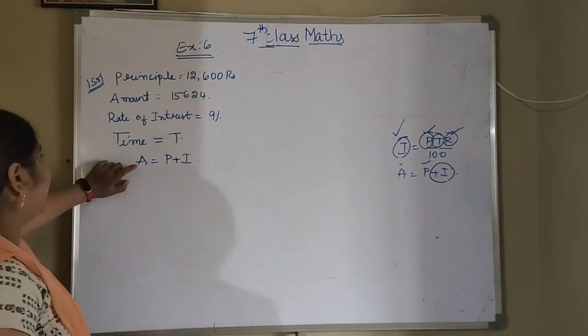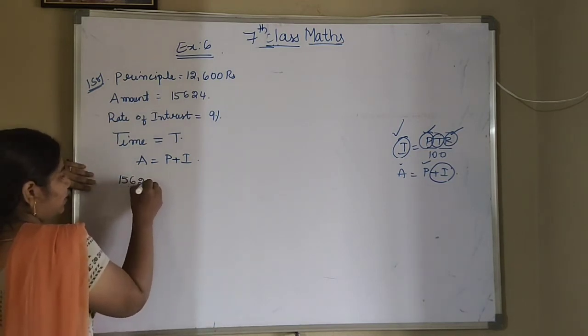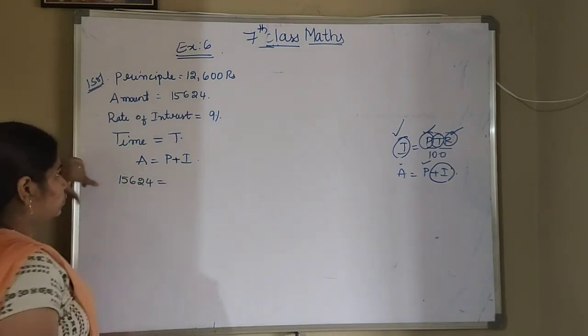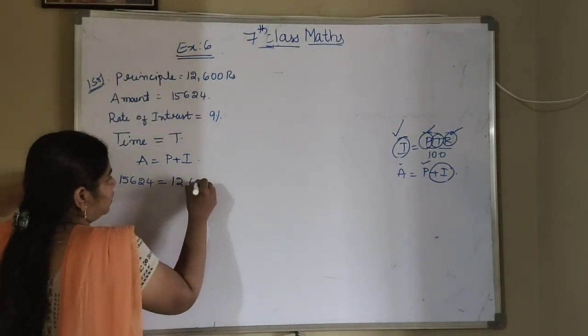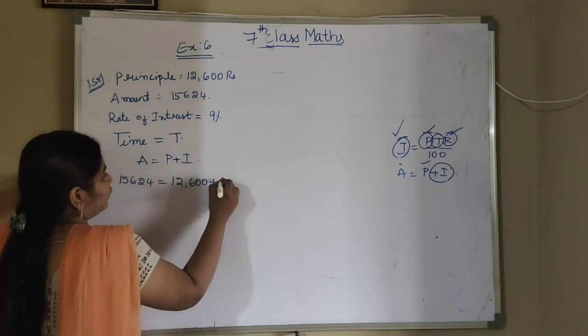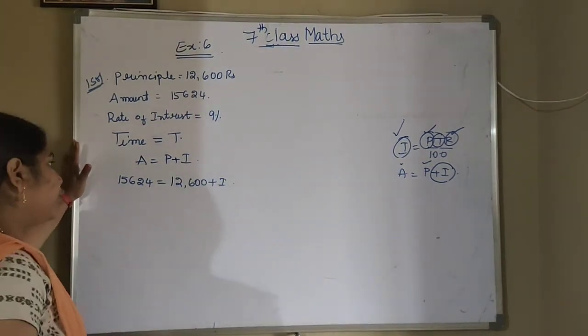So what is A here? A is 15,624, which is equal to the principal value, that is 12,600, plus the interest. We don't know the interest, so I am writing it as I only. Okay, now what do I have to do?